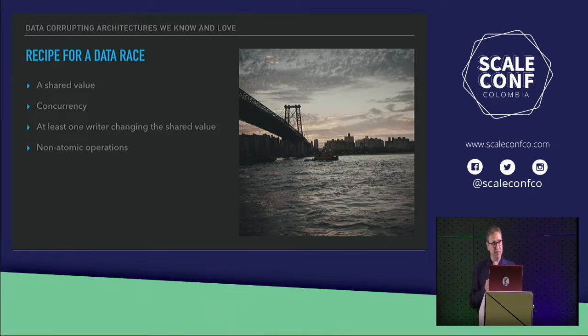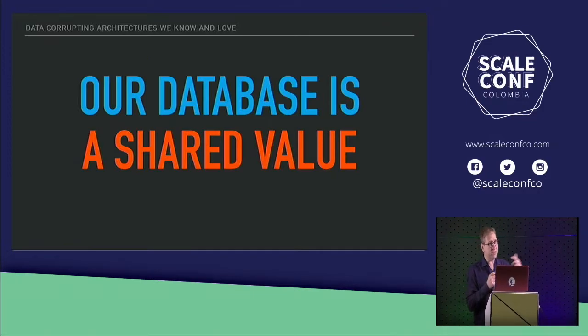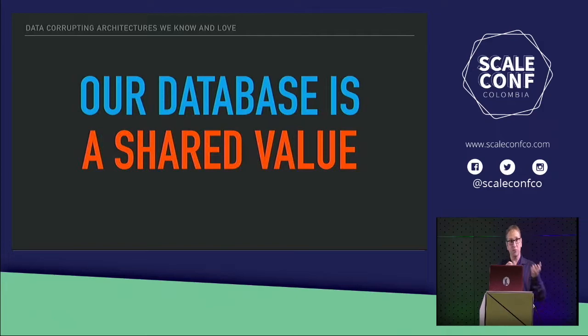The fourth one is non-atomic operations. It's probably the most complicated bit. We're going to go through all of them. In our particular case here, our database is a shared value. We have a counter which is stored somewhere in a database that multiple things are working on. If you've ever heard people talk about how shared values and global values in a regular program that you might write, like in Python, can be bad, it's the same thing with the database here.